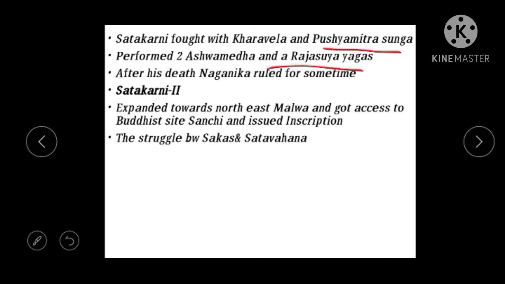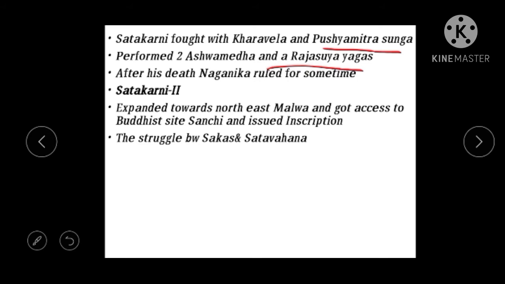Naganika, wife of Shatakarni, ruled for some time until the minor sons became adults. She ruled the Satavahana dynasty for some time, and there she issued the Nanaghat inscriptions, issued at the death of her husband.